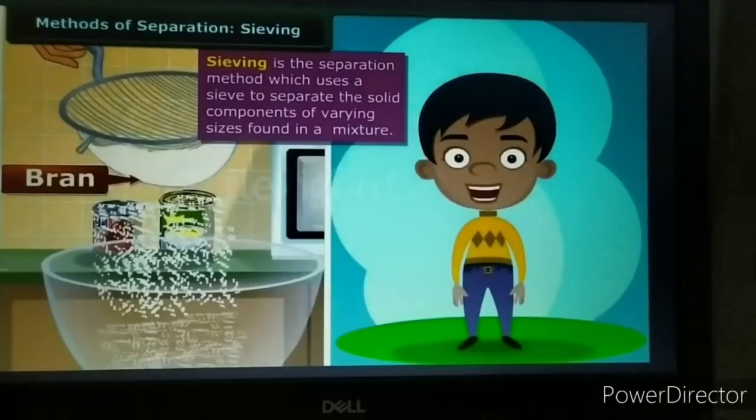So when bran is to be separated from the wheat flour, what is bran? Bran is the unwanted particle which is present in the wheat flour. So that bran can be separated from the wheat flour by the method of sieving.